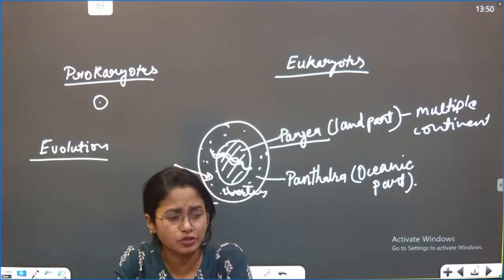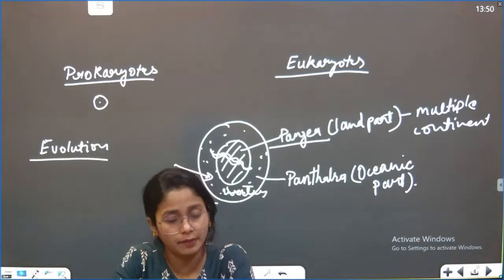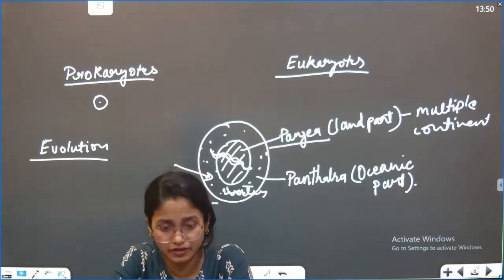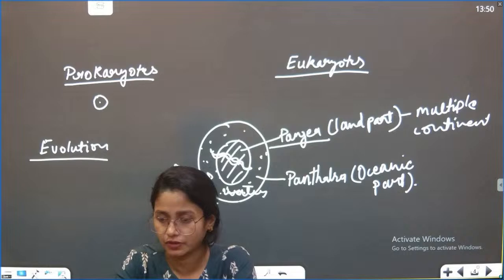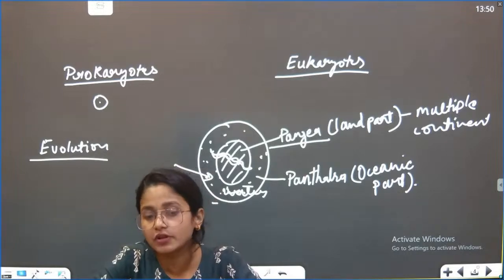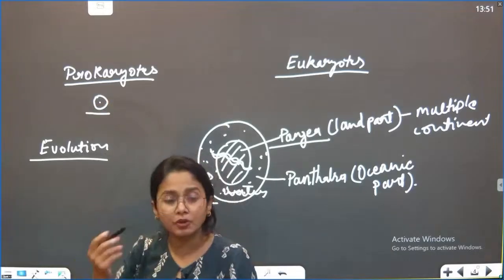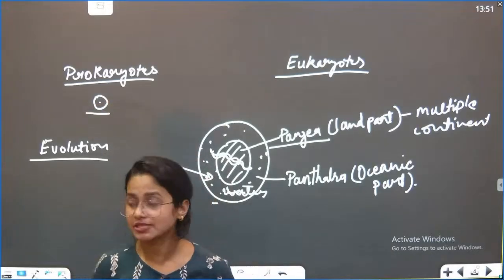I'm sure most of the students have this kind of doubt about what the processes are. Even if we cover it right now, you'll get confused, so we are not covering it that way. Of course we know that oxygen is important for survival. But ma'am, you are saying that oxygen was not present, and still some organisms were surviving.